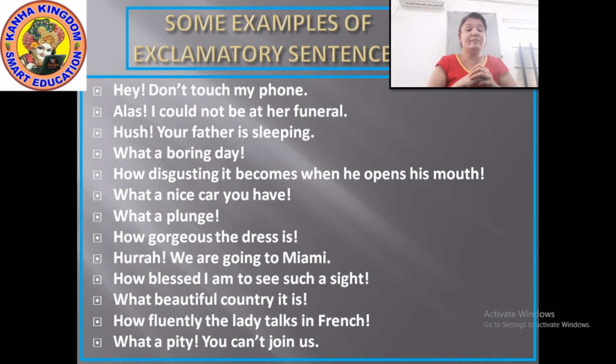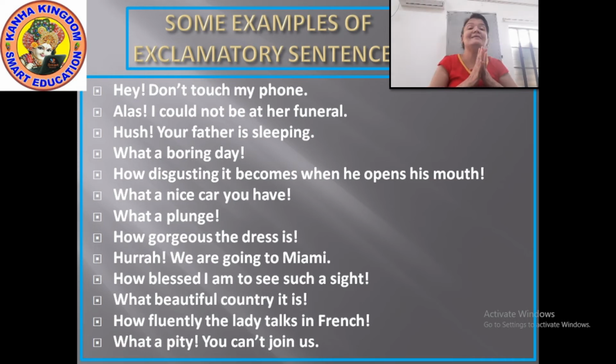No. When there are exclamatory words in the sentence, and the exclamatory sentence starts with an exclamatory word, then the exclamation mark will come after the exclamatory word. Okay? Next, second one first: alas.